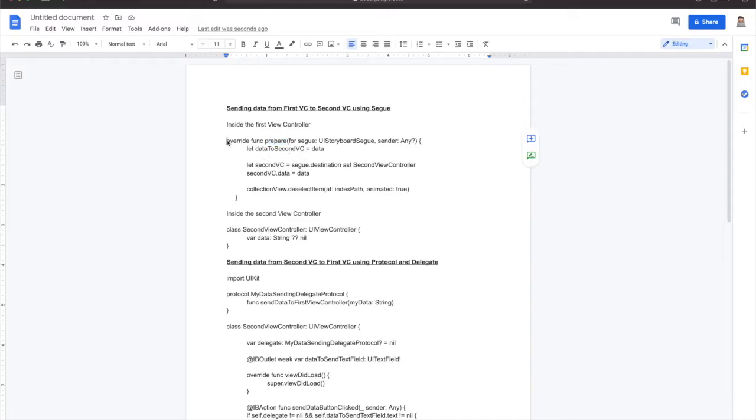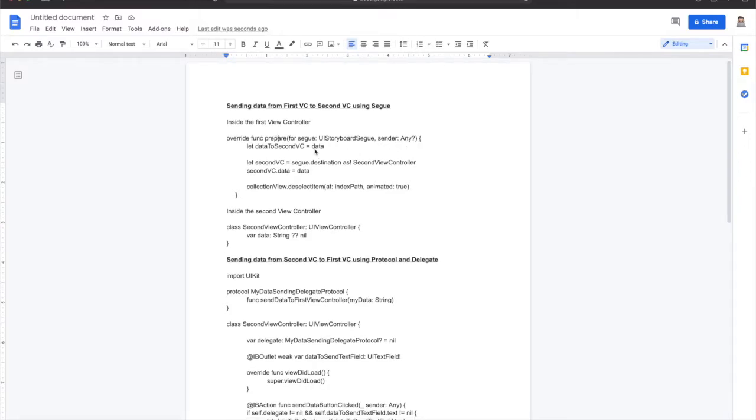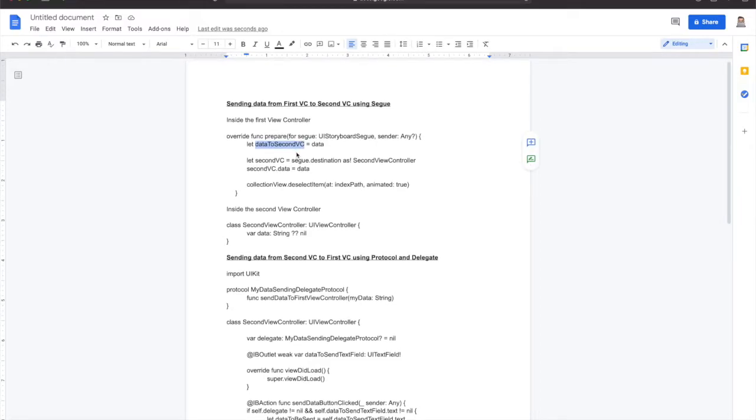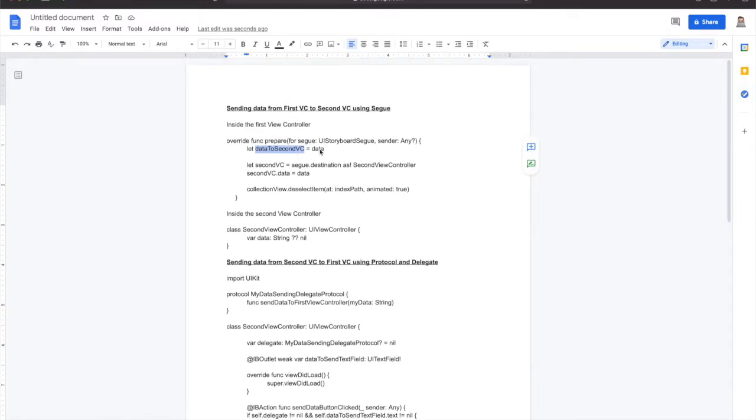So we had to make sure that the function is overridden, and we normally call it prepare, and then we use for segue, a UIStoryboardSegue, and sender can be Any with optional type. Then inside that prepare function, we had to declare a variable to store the data that we want to send to another view controller.